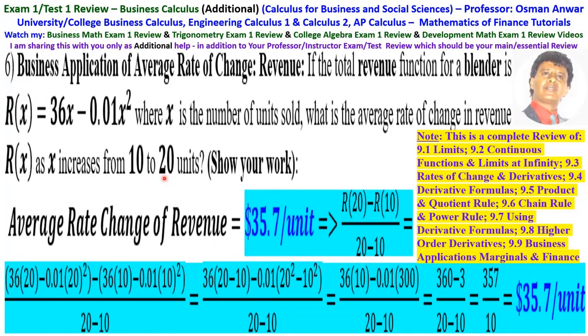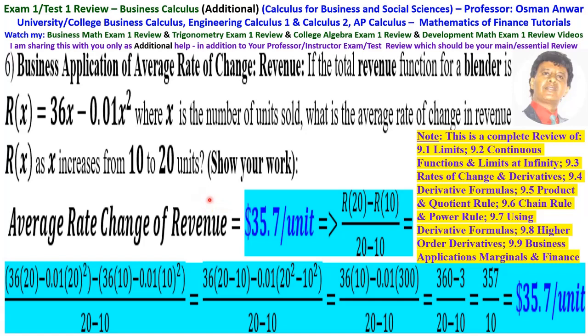Okay. Number 6 is business application of average rate of change. If the total revenue function for a blender is r of x equals 36x minus 0.01x squared, where x is the number of units sold, what is the average rate of change in revenue, r of x, as x increases from 10 to 20 units? The average rate of change is the same as a slope.